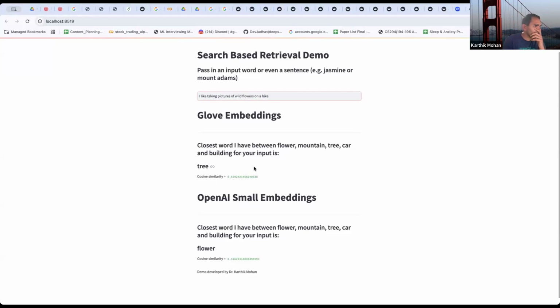Would you say flower is closer than a tree or a mountain? Because the object of focus is flower, maybe. So I think OpenAI does better, and this is the small embedding. The large embeddings might do even better because it has 3,000 dimensions to compare against.